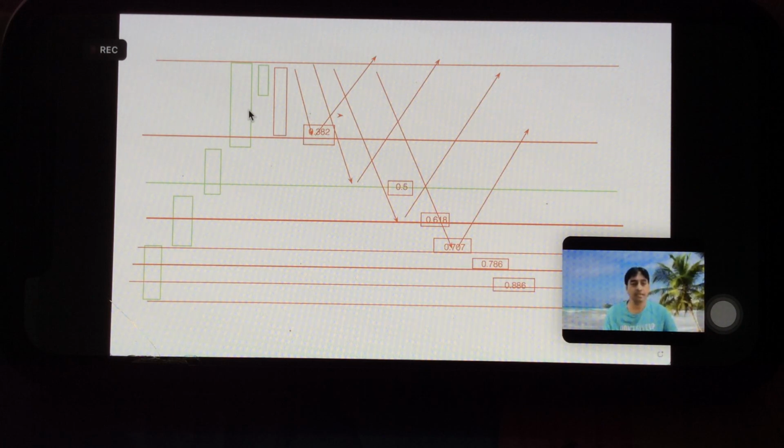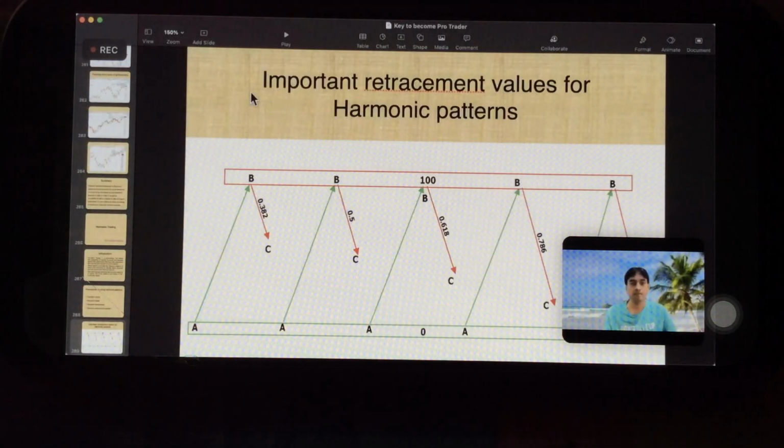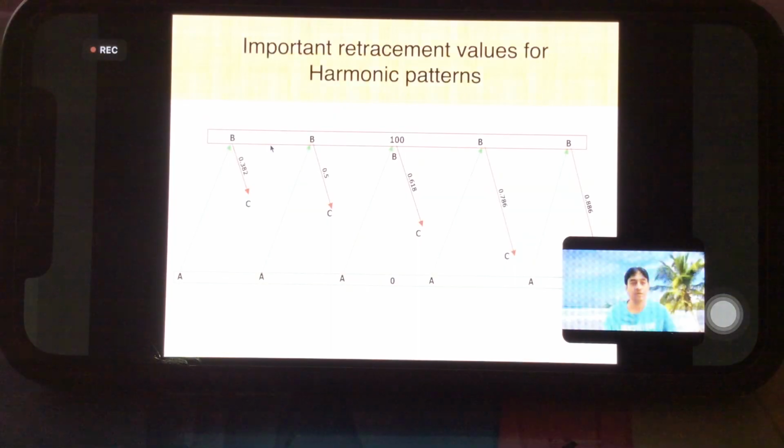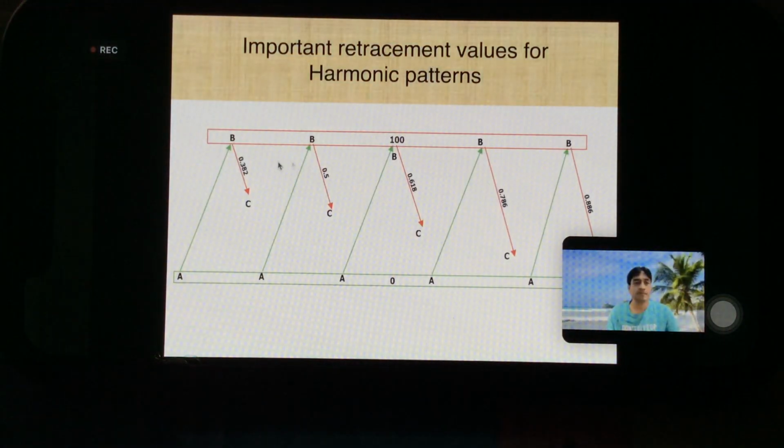So how do we use it? So as I have shown here, 0.382, 0.5.